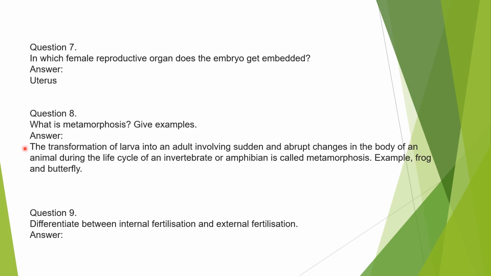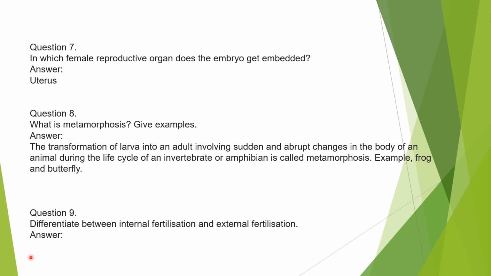Next question: what is metamorphosis? Give an example. Metamorphosis is the transformation of a larva into the adult, which involves a sudden and abrupt change in the body of the animal during the life cycle of an invertebrate or an amphibian. This process is called metamorphosis. We can give the examples frog and butterfly, because in these two the larva is quite different from the adult.